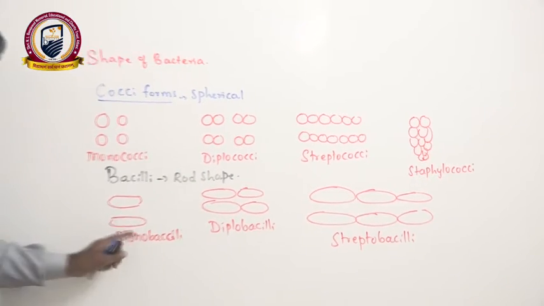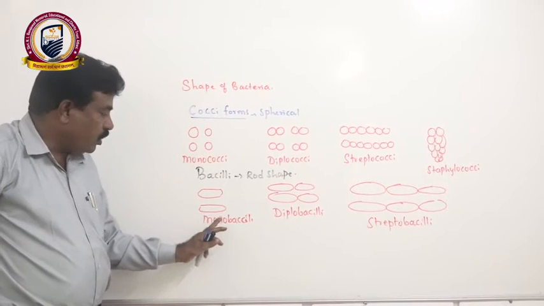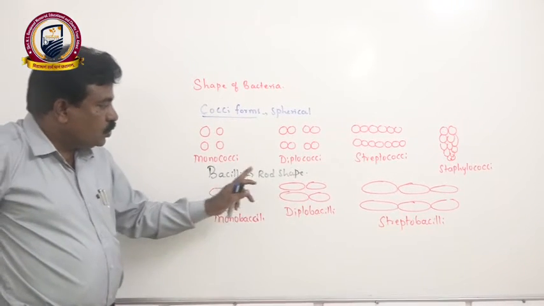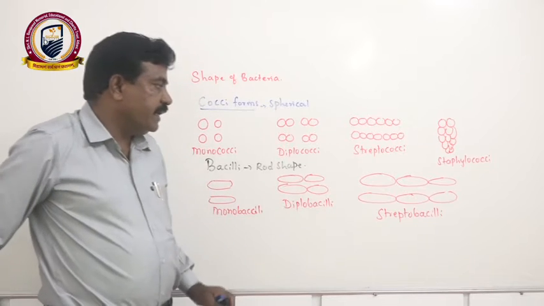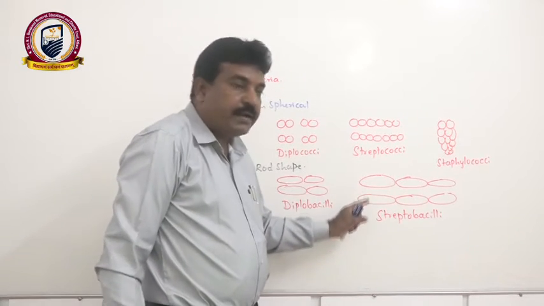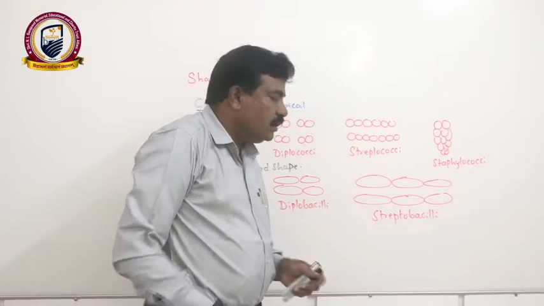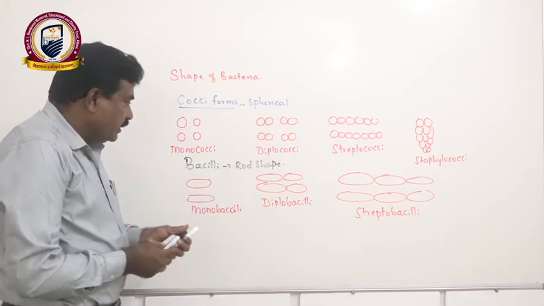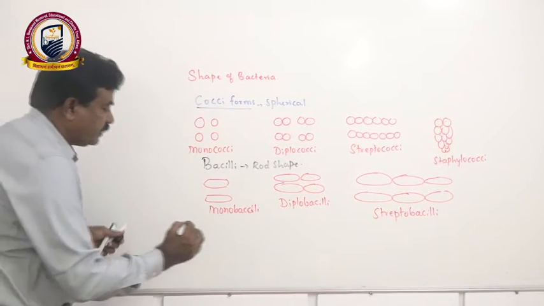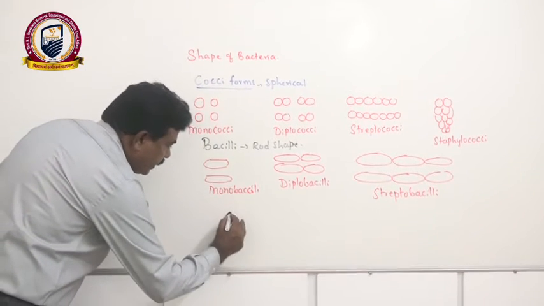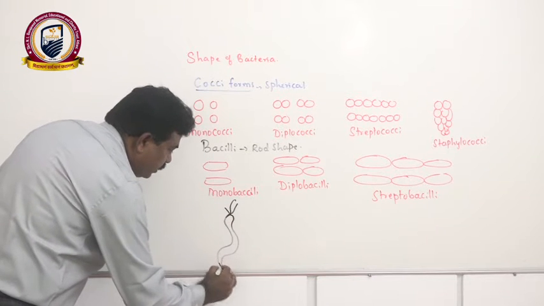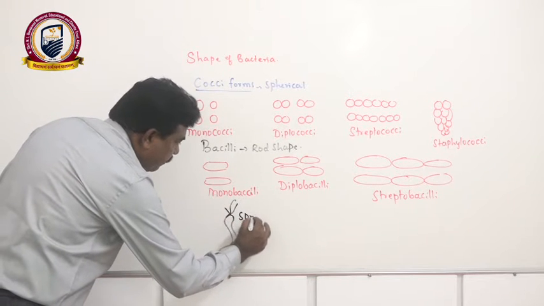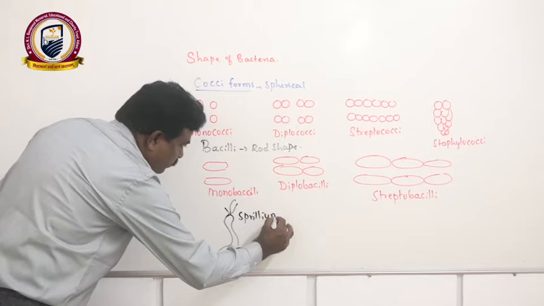That means a single rod-shaped bacterium we call monobacilli. Two rod-shaped bacteria together form diplobacilli. If rod-shaped bacteria form a chain, we call them streptobacilli. Like that, two more forms are there. If the bacteria are spring-like, we call them spirillum.